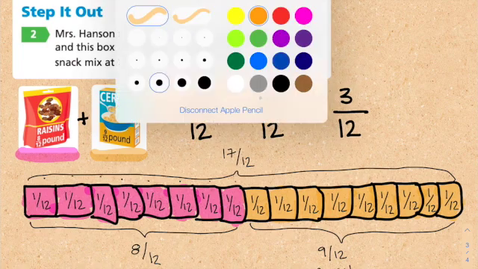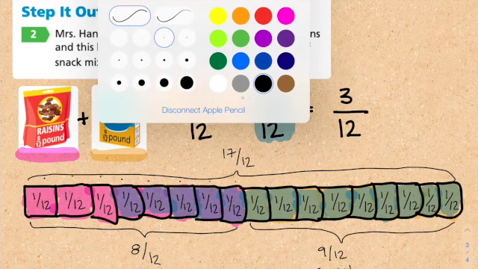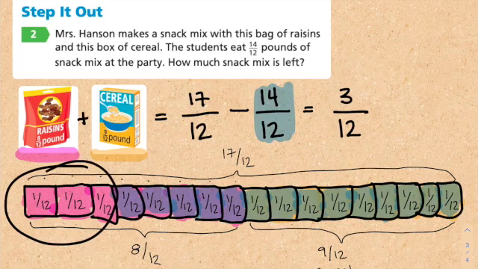So if we're going to take away what the students ate, I'm going to put it in blue, right? So the students ate 14/12. So I'm going to take 14 away. 1, 2, 3, 4, 5, 6, 7, 8, 9, 10, 11, 12, 13, 14. So what that leaves me left with is these 3/12. 3/12, which is my answer of how much was left after the students ate it all.